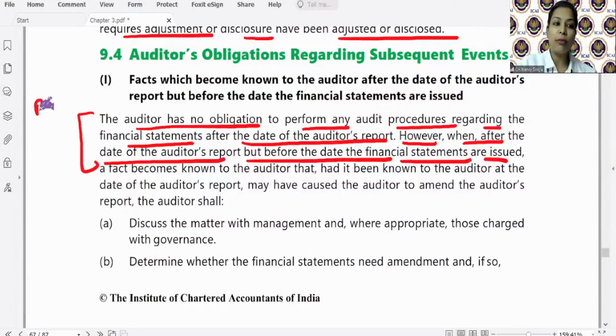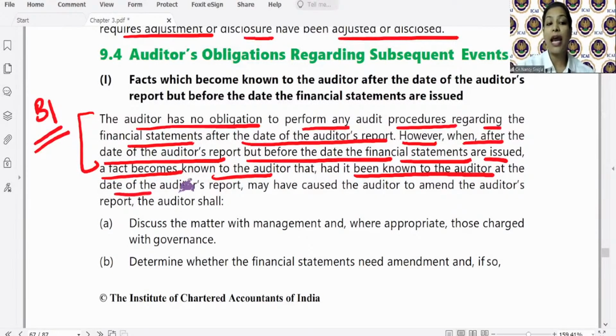this is what we are talking about, the B1 period, but we will see that B2 may be almost the same. A fact becomes known to the auditor that had it been known to the auditor at the date of auditor's report, that is, if on 31st July 2022 it had been known, it may have caused the auditor to amend the auditor's report. If the auditor has written that the financial statements reflect a true and fair view, the auditor might have given a qualified or adverse report.